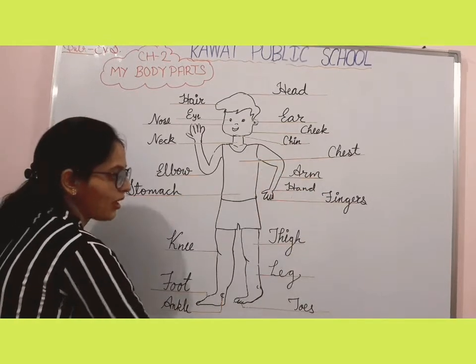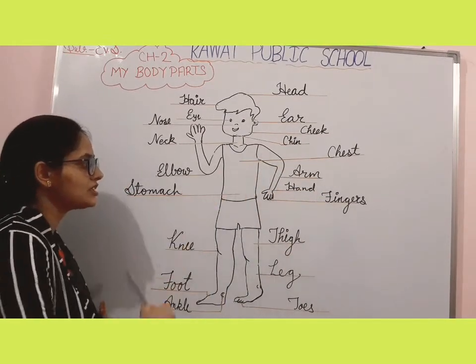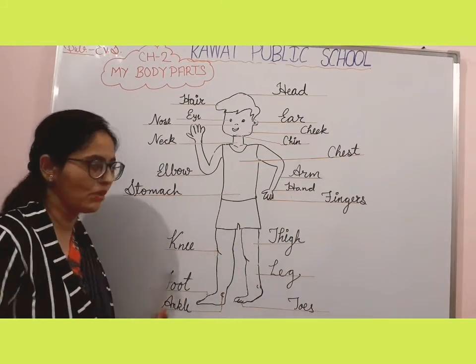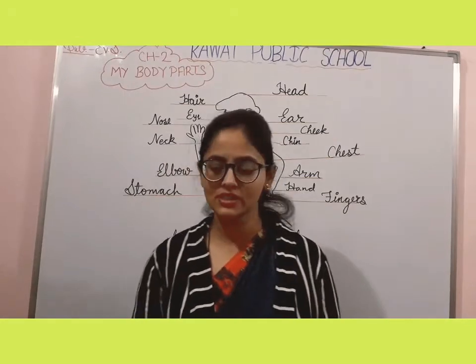These are our body parts. Our body is made of these all parts. हमारी body इन सब parts से मिलके बनी है. I hope all of you understand.